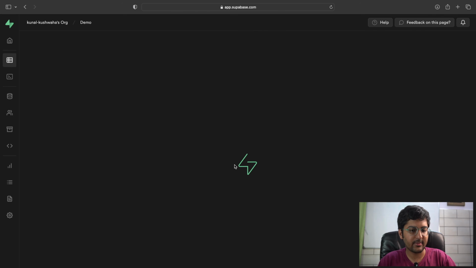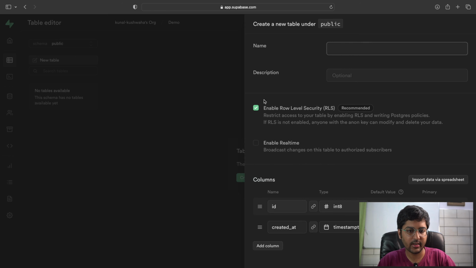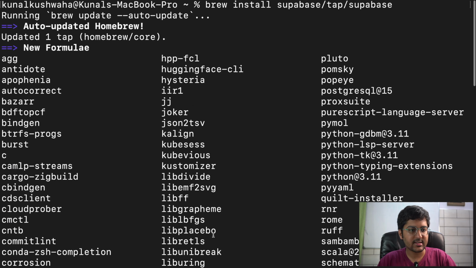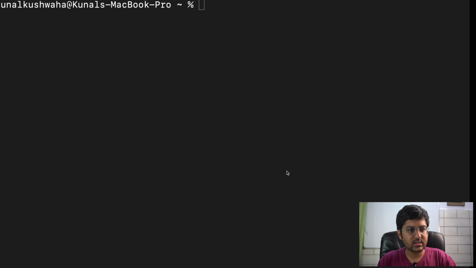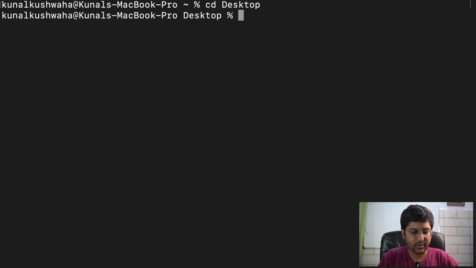Okay, you can find the table editor for your database. You can create a new table if you want, and you can do all sorts of things. Okay, and here you can see our CLI is installed now as well. Amazing. Let's move forward. Now, since we've installed the CLI, what I'm going to do is create